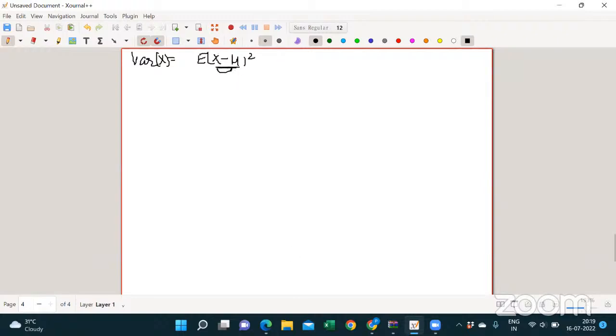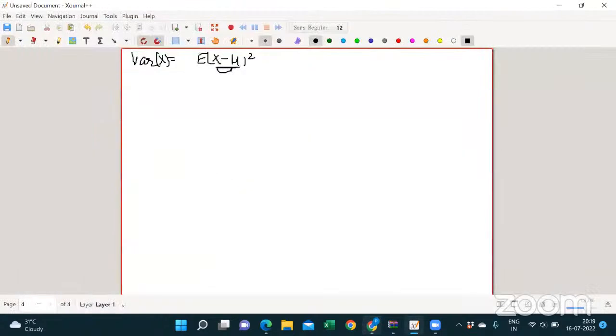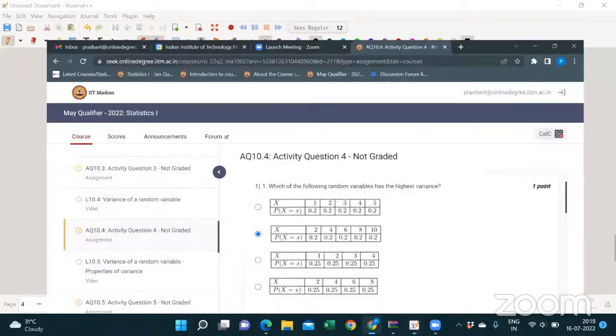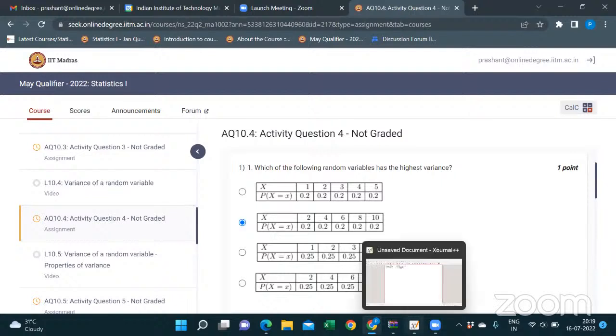If you see, you can compute the expectation of x. Not expectation, you can say just x minus mu. So you have to check for which option the deviation is more from its mean. Suppose option four is the B, first, sir. I got the answer right. What I have done is, for all these tables, I have calculated the variance.